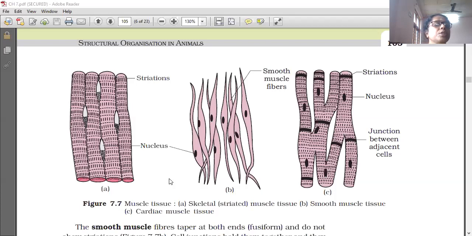Three types of muscle tissue are there: cardiac muscle tissue, skeletal muscle tissue, and smooth muscle tissue. Now we will learn about the nervous tissues only.